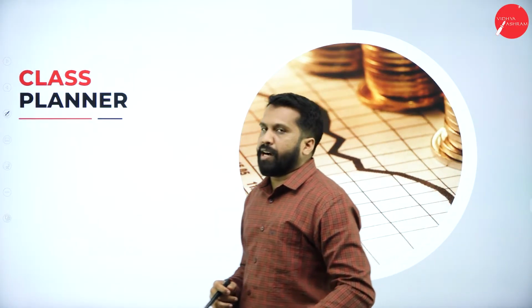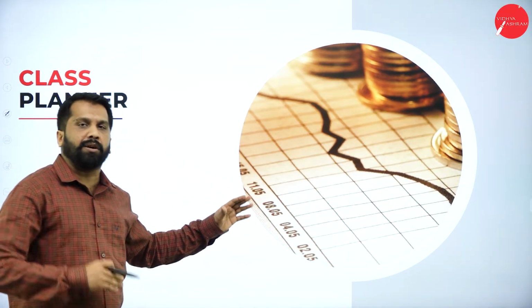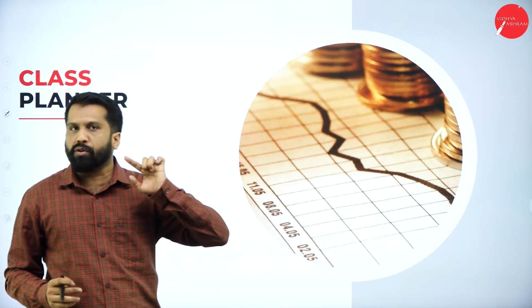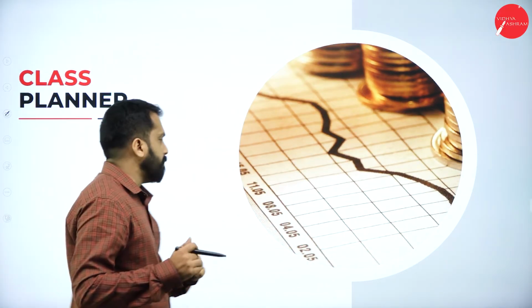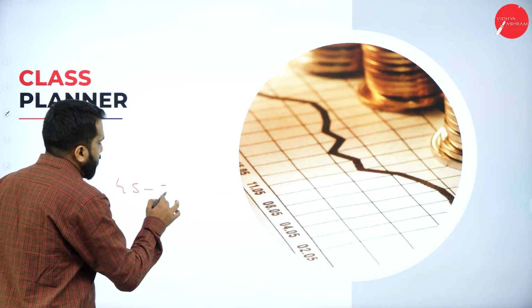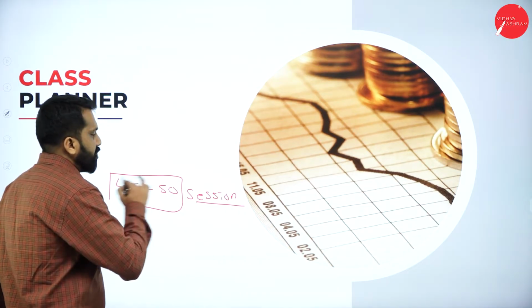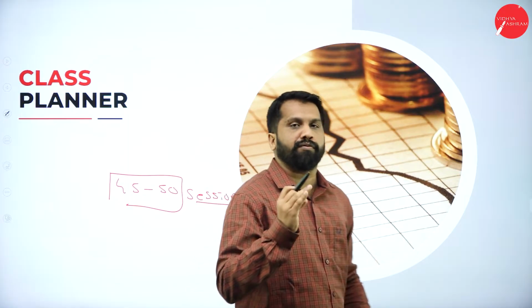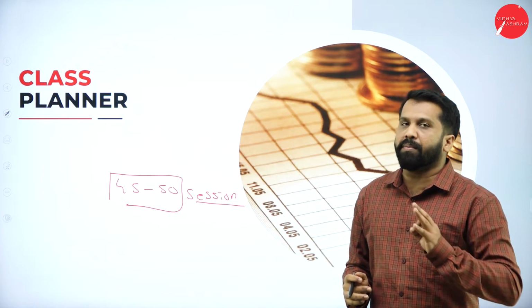So your class planner, how long do we take to complete this class? Few topics are very lengthy, like your managerial decisions. You have make or buy decisions, lease or purchase, own fund or borrowed fund, repair or replace. Each thing, if you go for 2 or 3 problems also, it takes much time. So I planned for 45 to 50 sessions. I require minimum 45 to 50 sessions to complete this topic, including amalgamation.